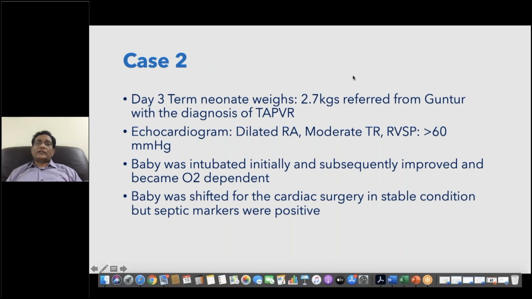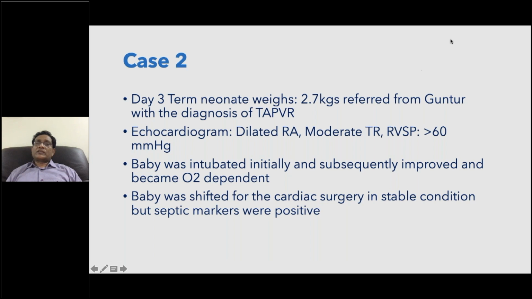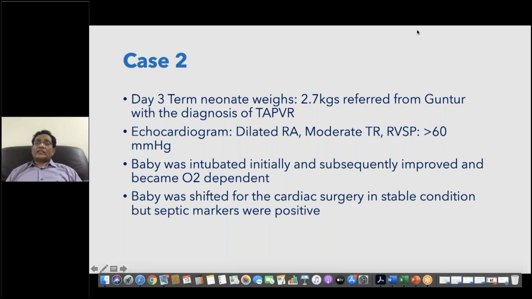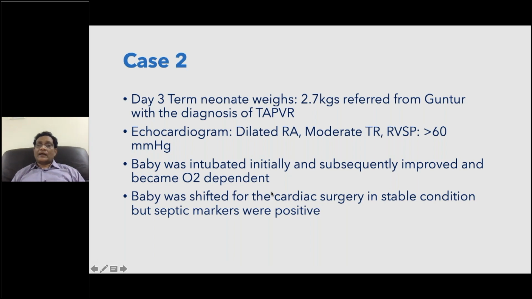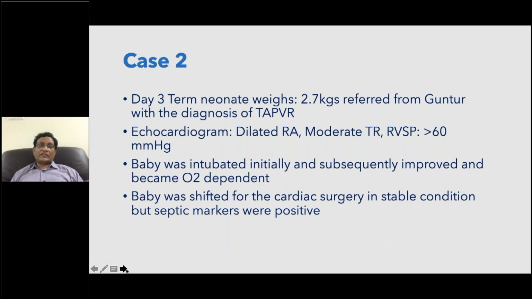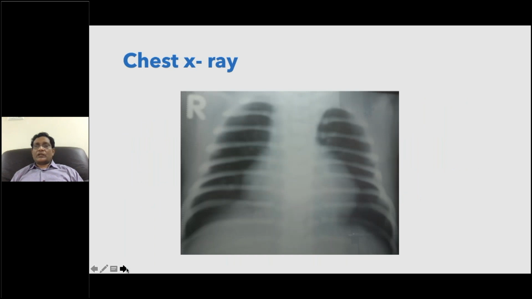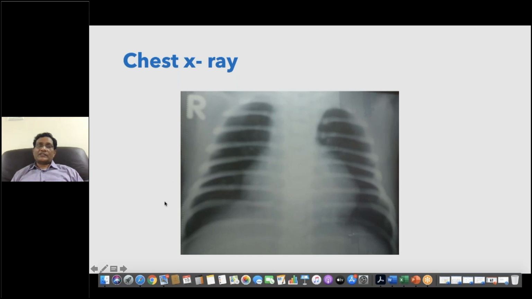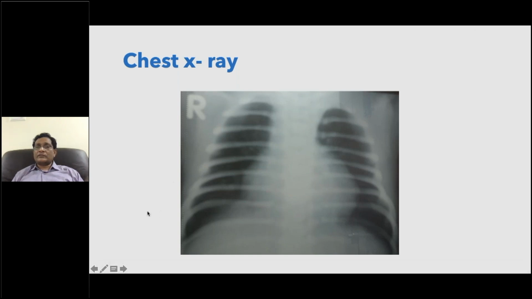A day 3 term neonate weighing 2.7 kilograms, referred from a remote village of Guntur district in Andhra Pradesh, with an echocardiogram of dilated RA, moderate TR and high RVSP. The baby was intubated initially and subsequently improved. So this is the scenario, and the baby was shifted in a stable condition and septic markers were positive. So look at the X-ray. What is important here? Can any one of you discuss?